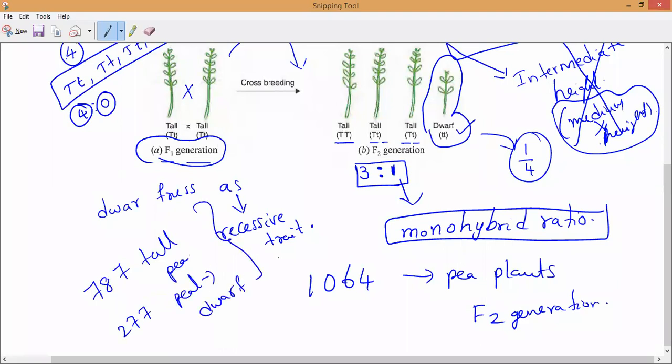So the ratio of tall to dwarf plants is 787 to 277, which is around 2.84 to 1. Rounding off, it becomes a 3:1 ratio. That is what he concluded. That is how the monohybrid ratio appears.